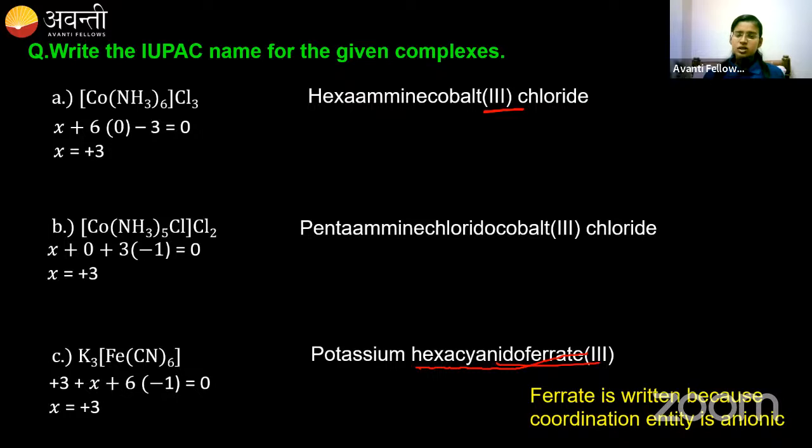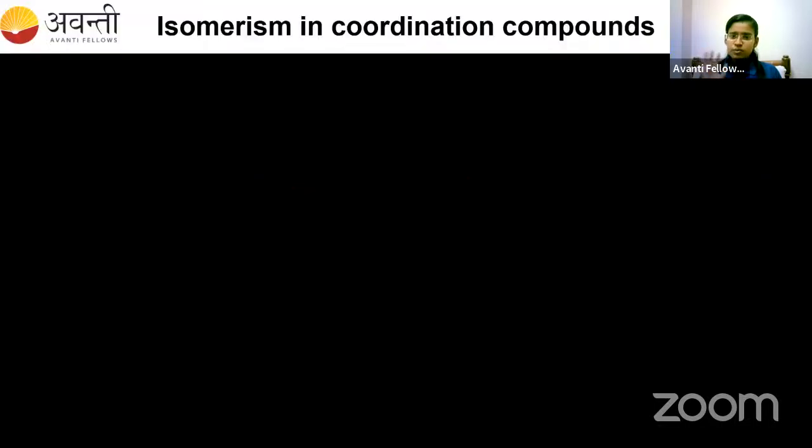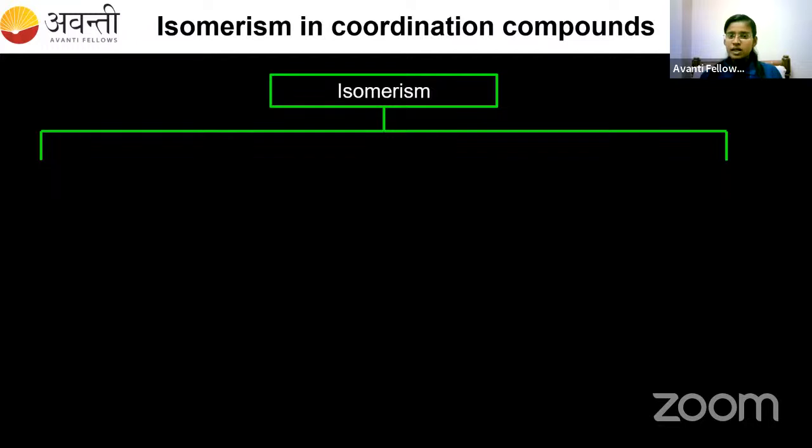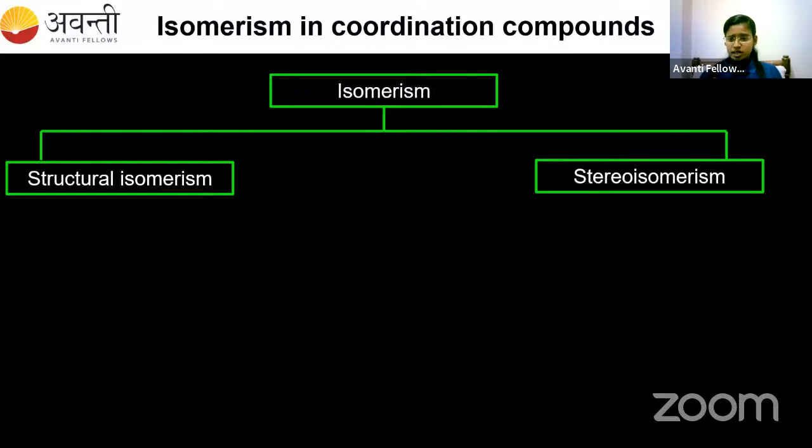Yeah. So now let's go for the next topic, which is isomerism in coordination compounds. So isomerism, what is meant by isomerism? Iso means same. Isomerism means the compounds' molecular formula will be the same, but they will have different structures. Isomerism is actually classified into two types. One is called structural isomerism and the other one is called stereoisomerism. Let's discuss one by one.